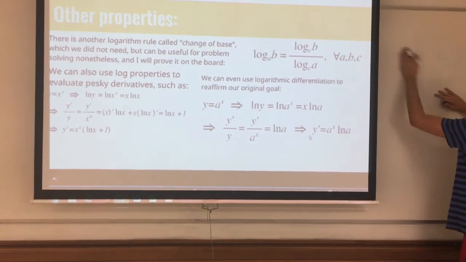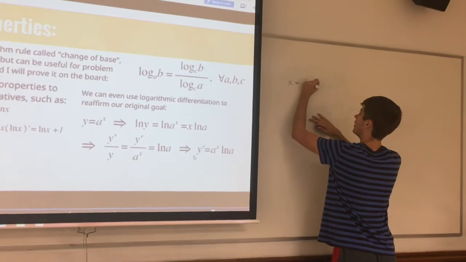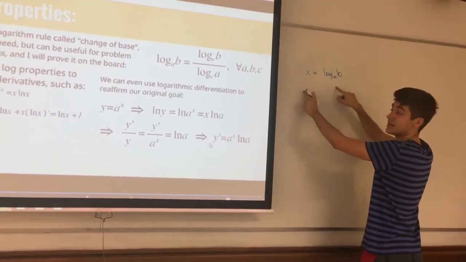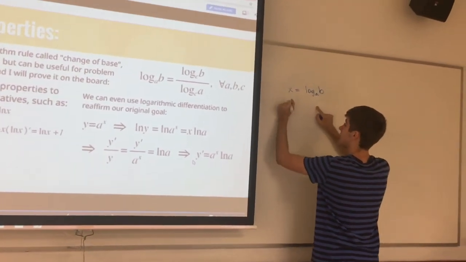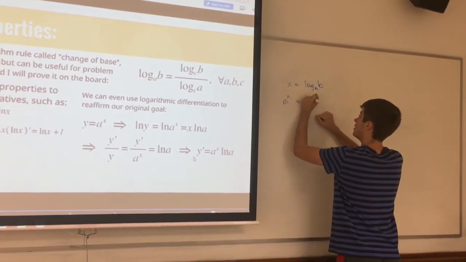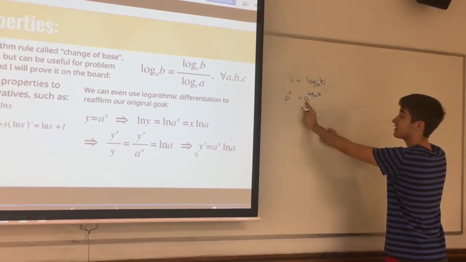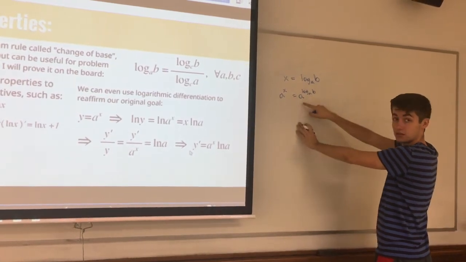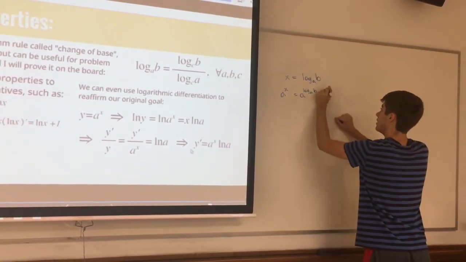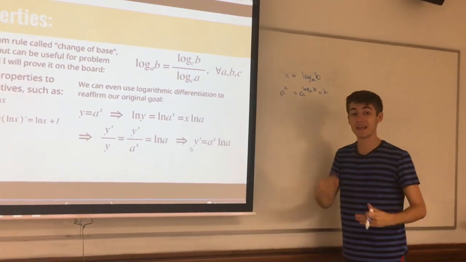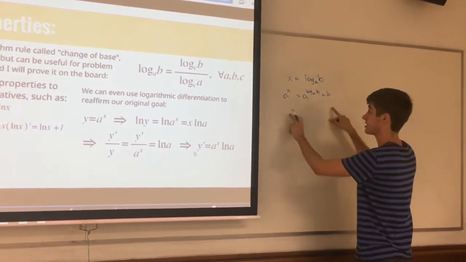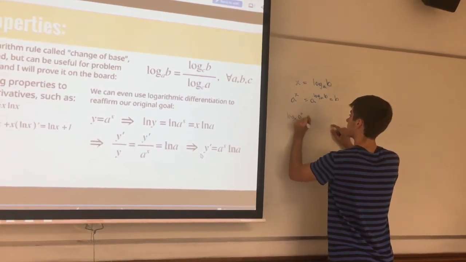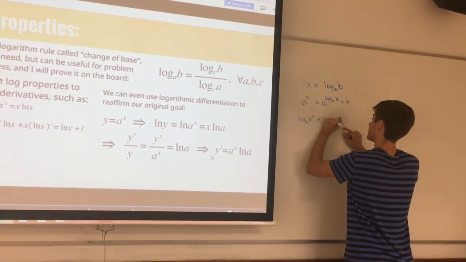So if we let x equal log base a of b and exponentiate both sides in base a, we end up with a to the x equals a to the log base a of b. And since the base of the exponent and the base of the log are the same, they cancel each other, and this is just b, right? This is just b. So this equals b. And now what we're going to do is take the log base c, where c is some other number, of both sides. And so we end up with log base c of a to the x equals log base c of b.